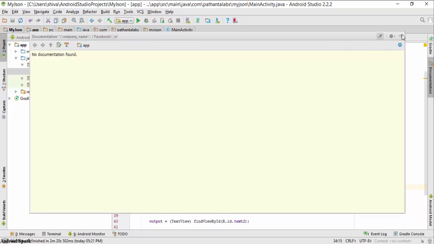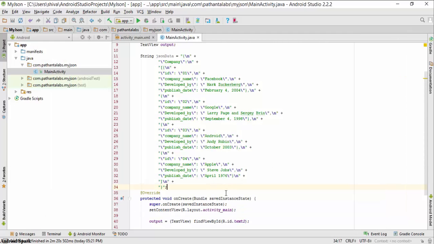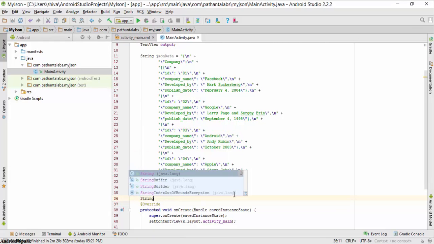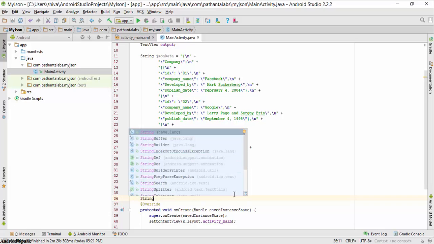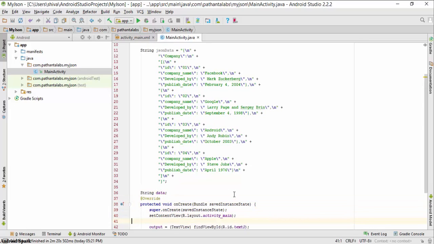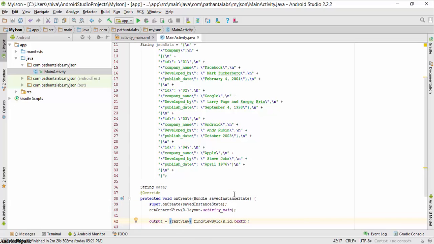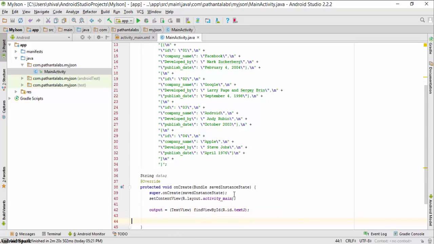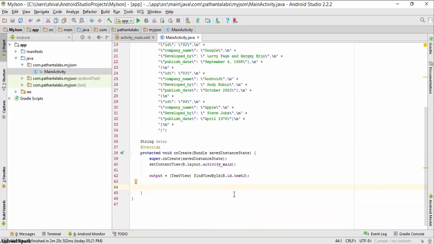I will also declare a string variable named data for adding the output to my output text view. So my basic work has been completed, and then I will go to the next step for JSON parsing. First we will create the JSON object.